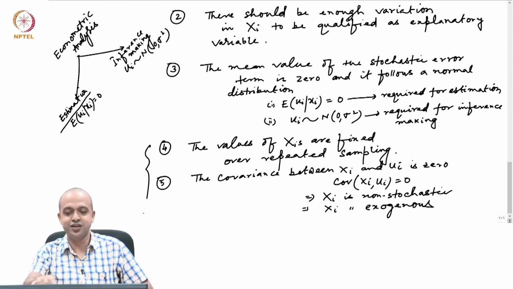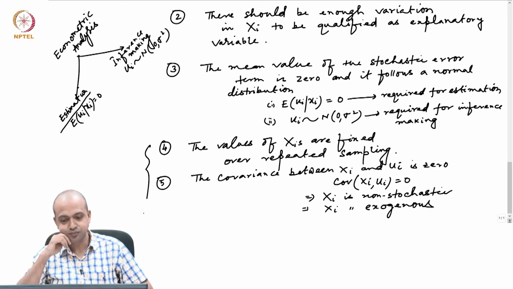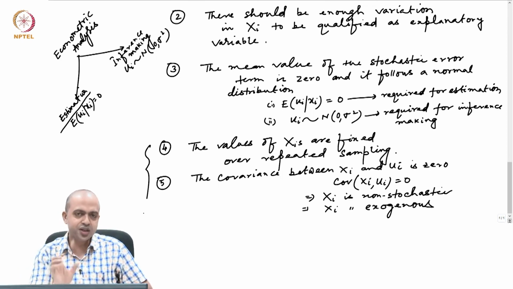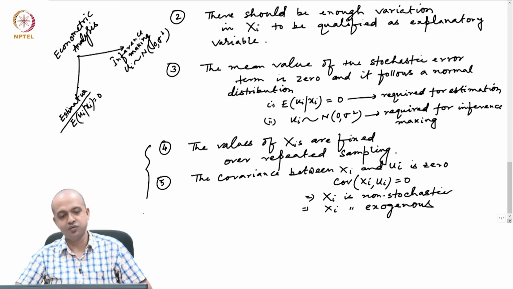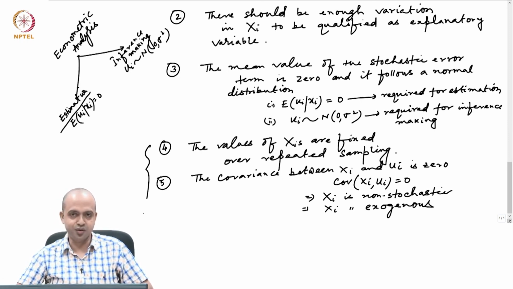That is why I said these are the assumptions we are making to describe the idealistic world, but reality might be completely different. And if the reality is different, then obviously we cannot reach the ideal. So we must ensure if there is any problem, we must rectify. In the data, if these assumptions are not satisfied, then we need to rectify those. That is why first of all we should know what is that idealistic situation, what are those assumptions that we make, so that our estimates exhibit the desirable properties.